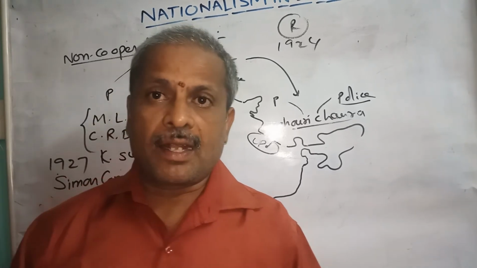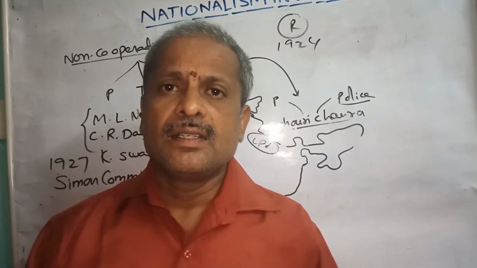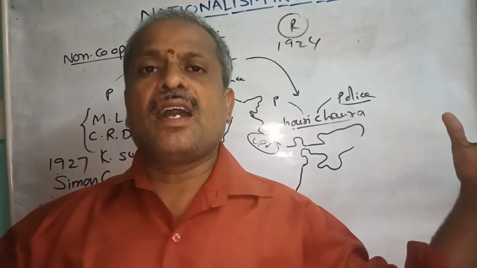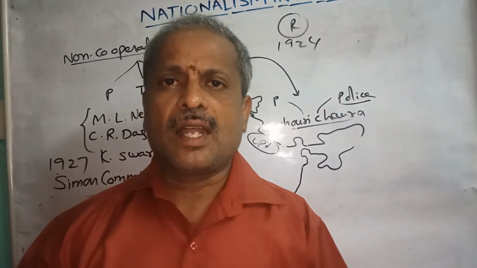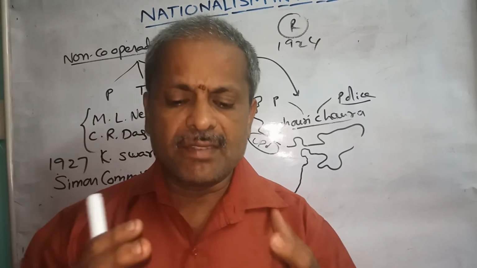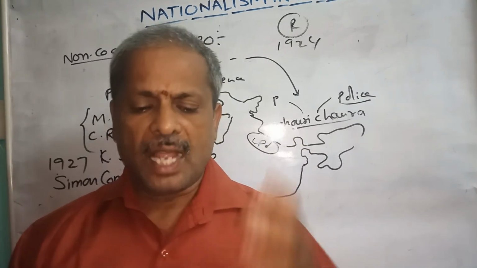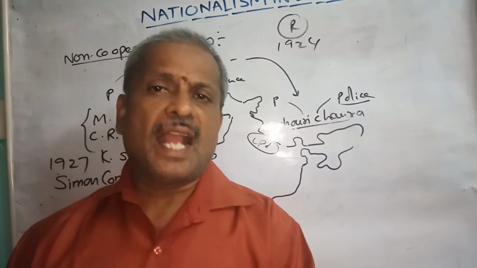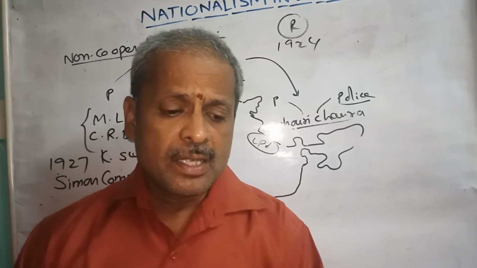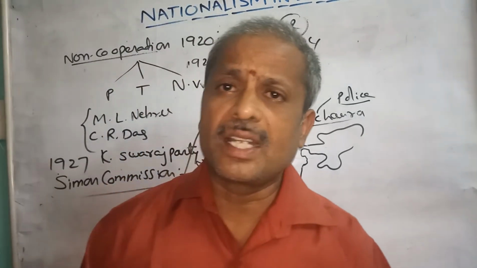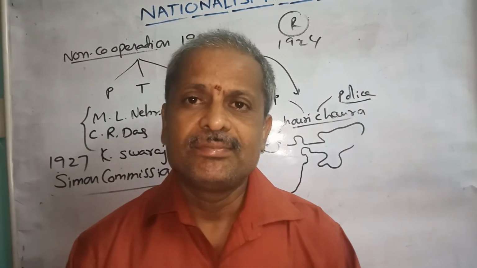And when Lajpat Rai's death news spread across the entire India, all Indians were shocked, and they became very angry about the cruel act of the British police officer Sanders. Lajpat Rai was not only a strong leader, he also prepared thousands of students.